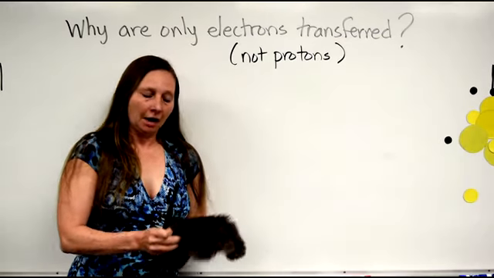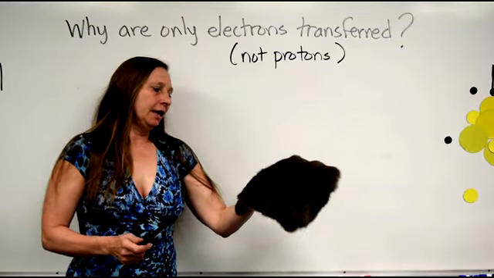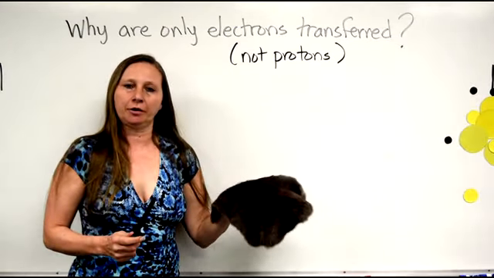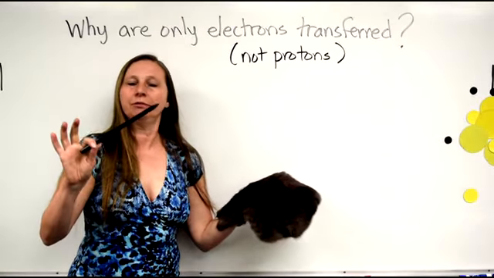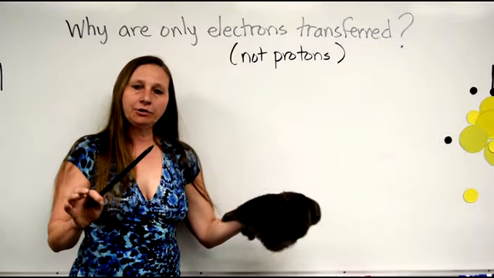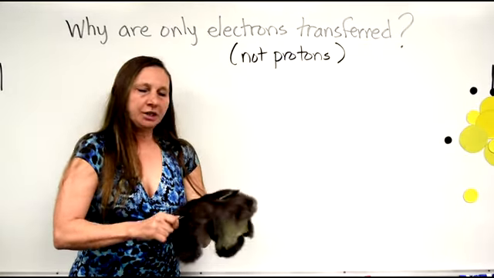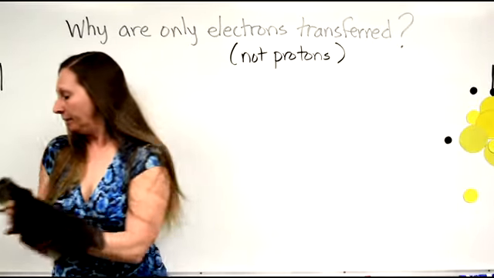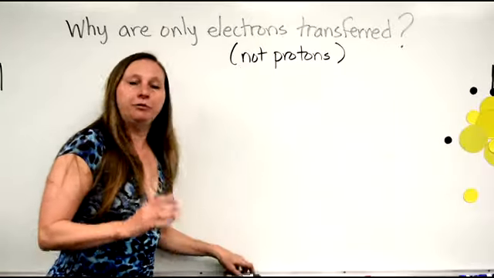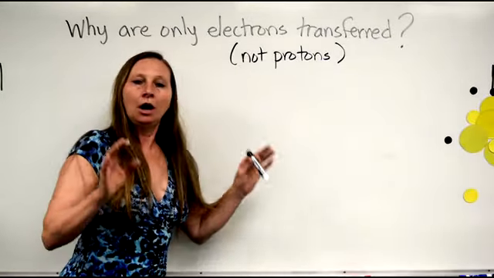In a moment, I'm going to be talking about how electrons can be transferred from one object to another. Here's a piece of fur, and when you rub the fur with a piece of rubber, a rubber rod, electrons come off the fur and go onto the rod. We say that electrons are transferred from the fur to the rod. But what I'd like to talk about for just a few minutes first is why only electrons are transferred.